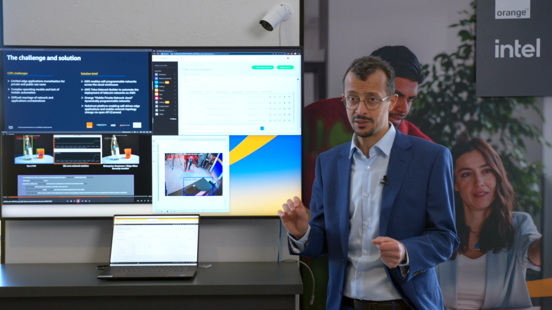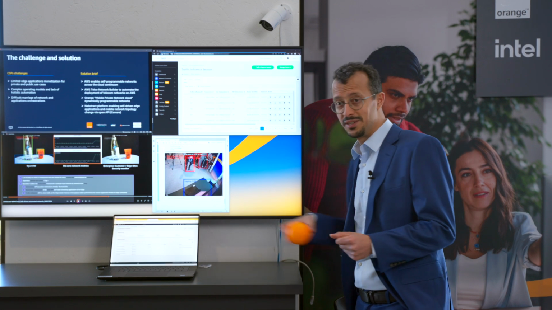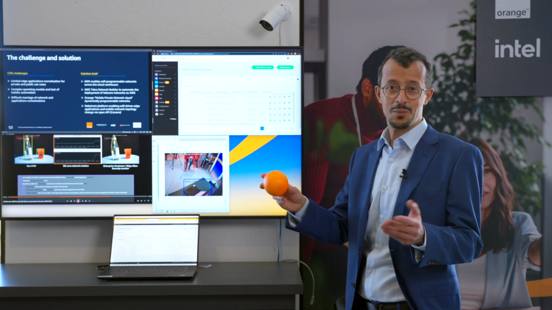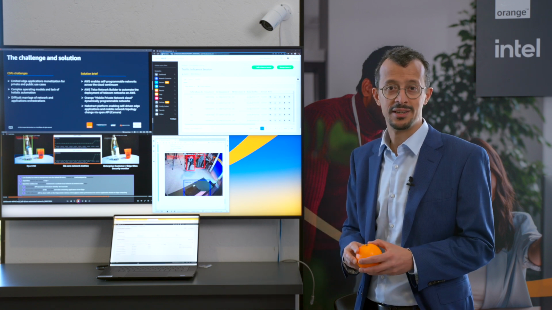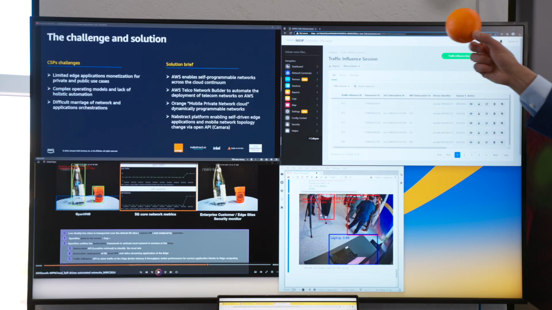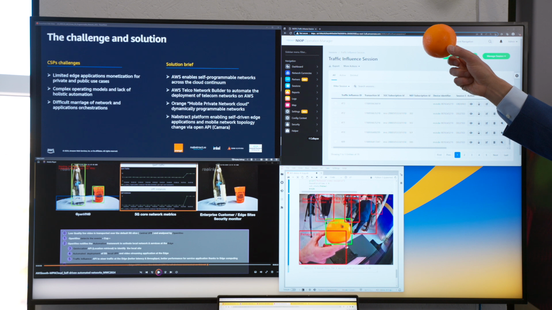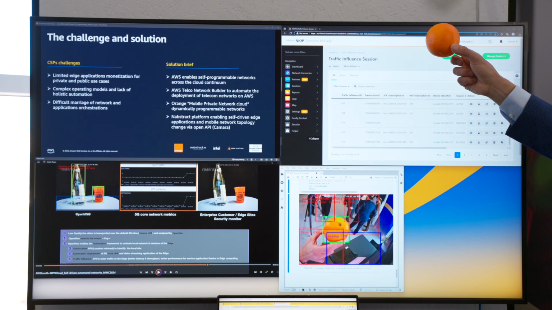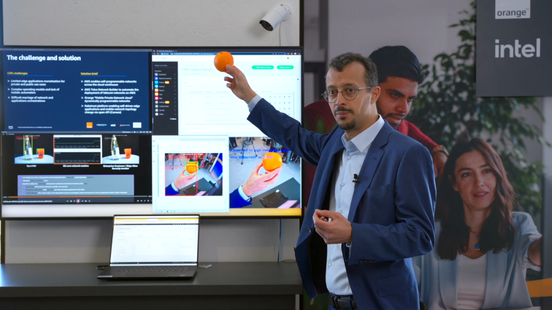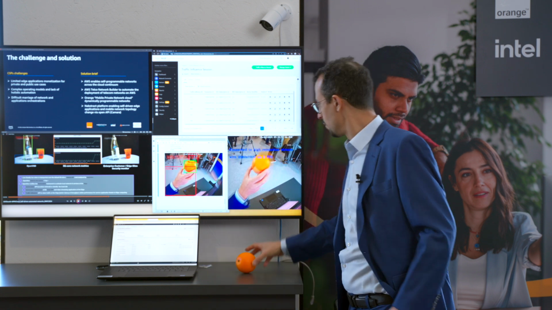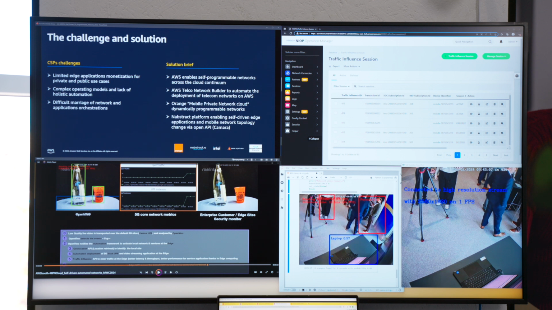So I'm going to demonstrate that with an orange. This particular orange, we'll assume it's a user. It's someone who's using a game or maybe someone who's going to an industrial complex. So the orange will trigger an event. The camera here will recognize the orange. When it recognizes the orange, it says, okay, now I need, in the background, a much better quality stream. We see here the better quality stream happening.